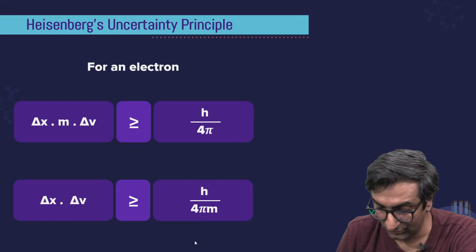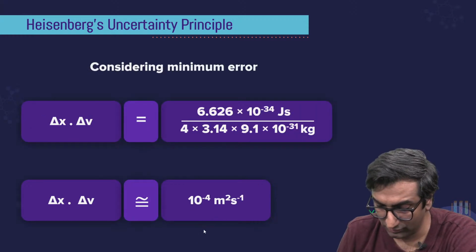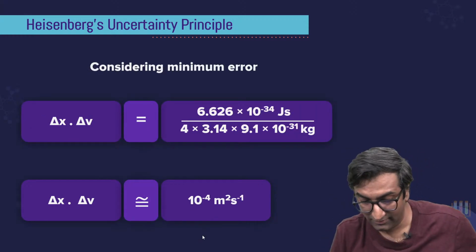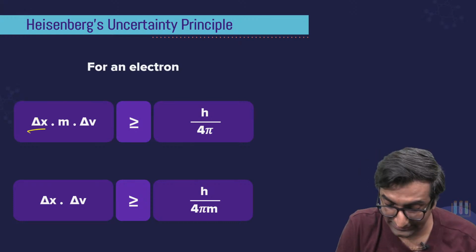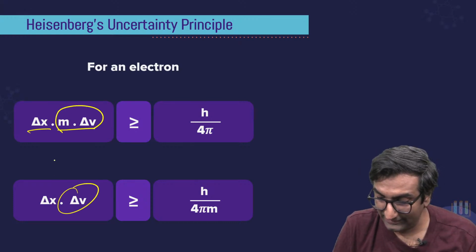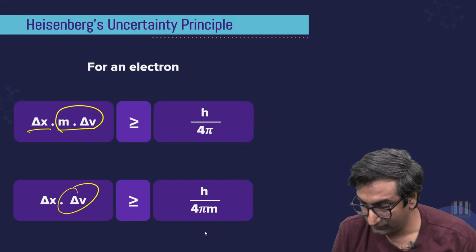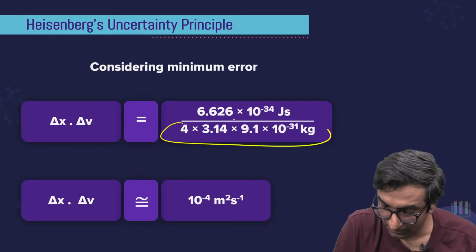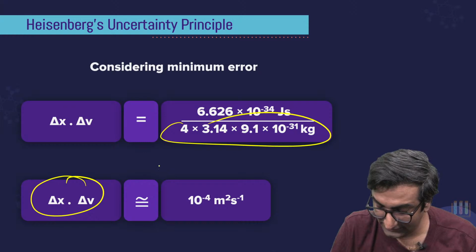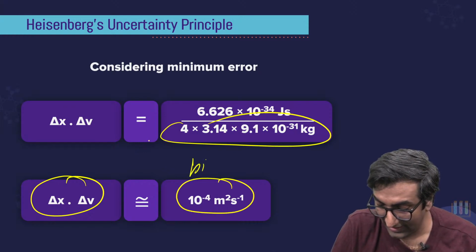Since you guys are sure about this, let's go ahead and look at a question. Yeah. So see the error in this thing. This is important. Okay. If you do delta x in m into delta v, let's say that the velocity is some value that you know, is equal to h by 4 pi m. So into both of these things, this is a very, very big error.